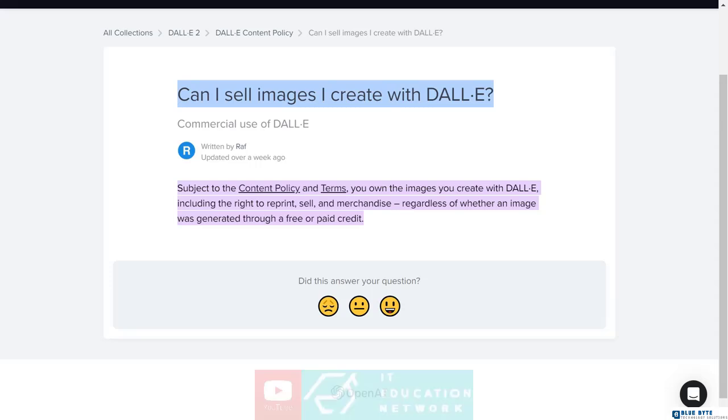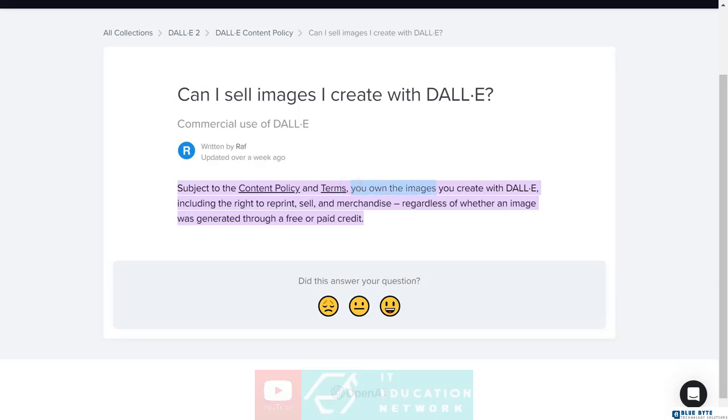So, welcome back and let's talk about the commercial use of Dall-E. Whether you can use the images that you created with Dall-E to sell them on any platform online. So basically, Dall-E allows you to sell your images online. You can see here, subject to content policy and terms. So there are policies and terms, you can read that.